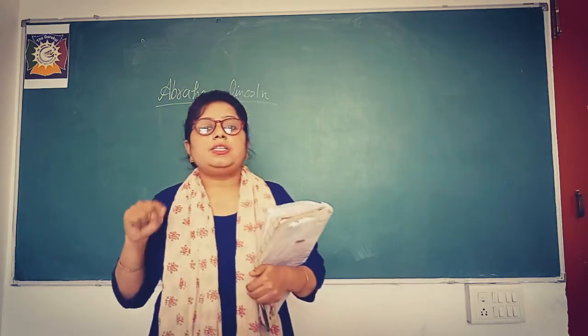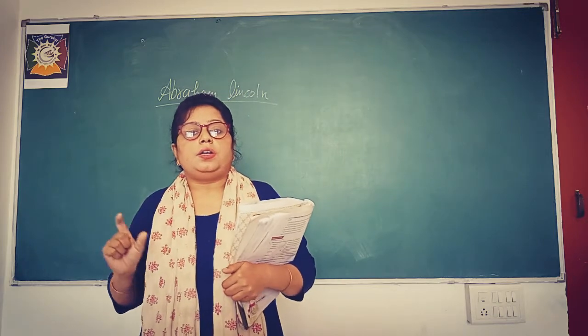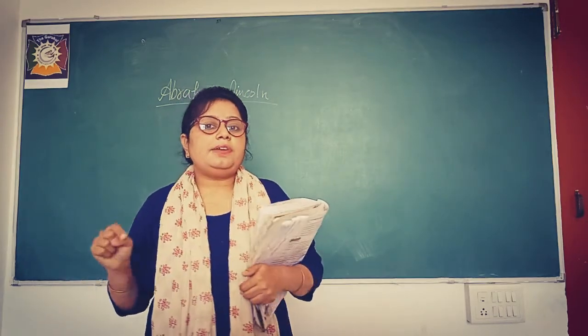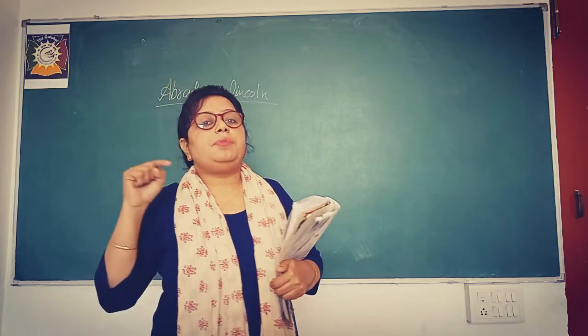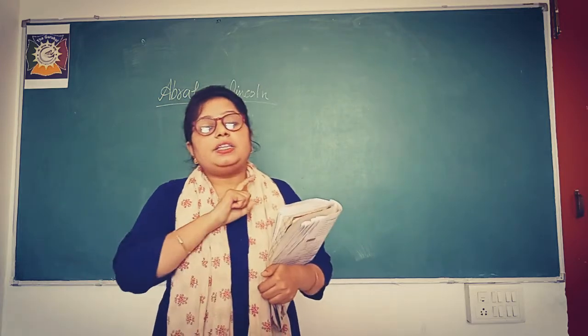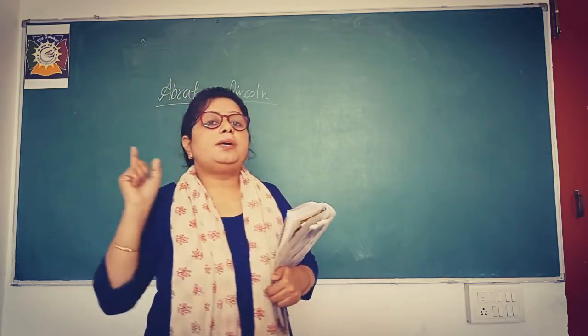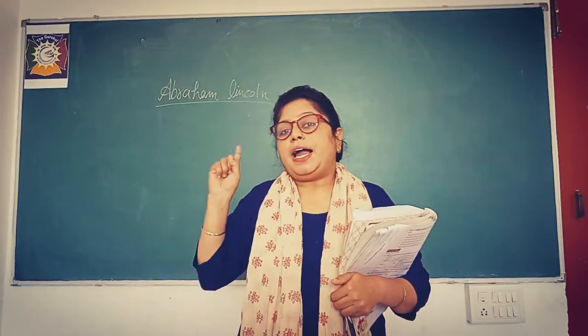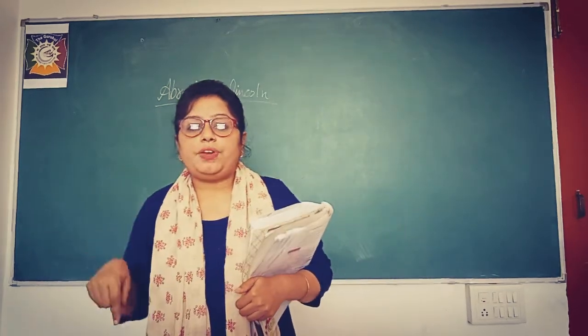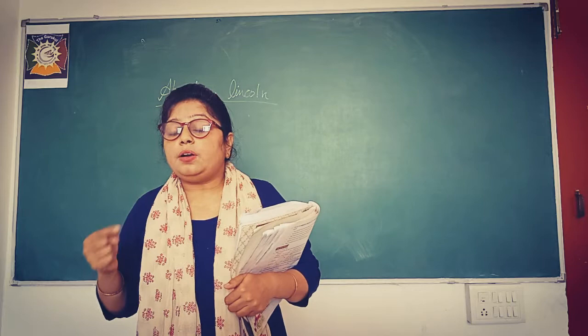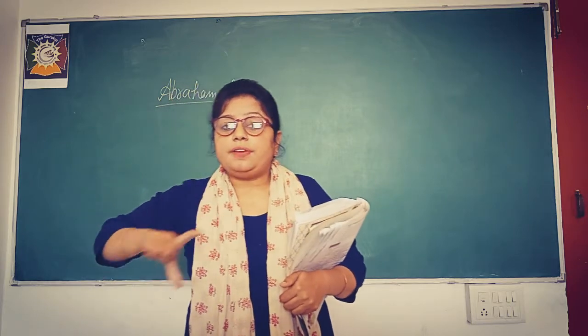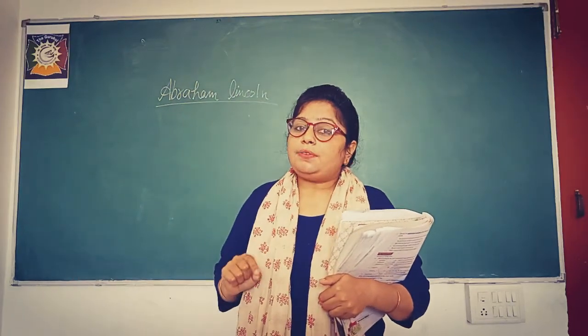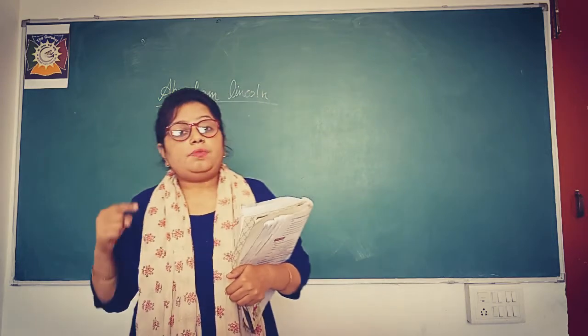Because the southern states were standing together. They were making appeals and efforts that they were not going to abolish the practice of slavery, and they were in favor of making what? Making their own different country.